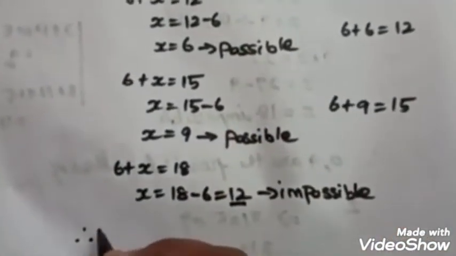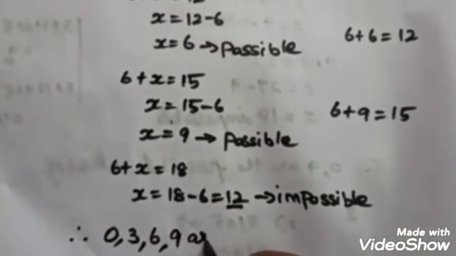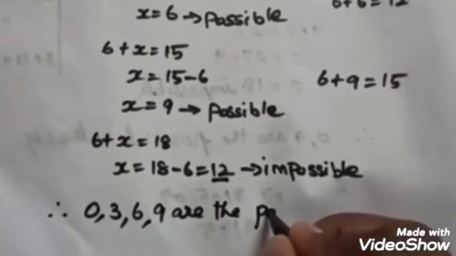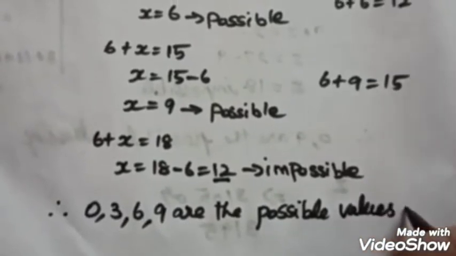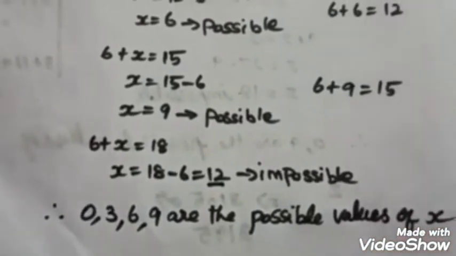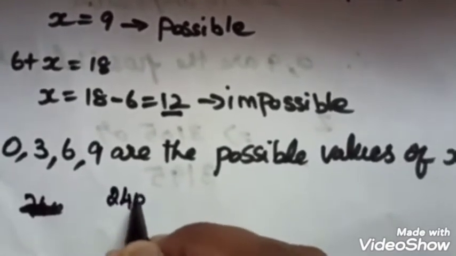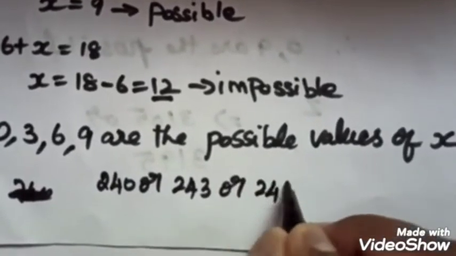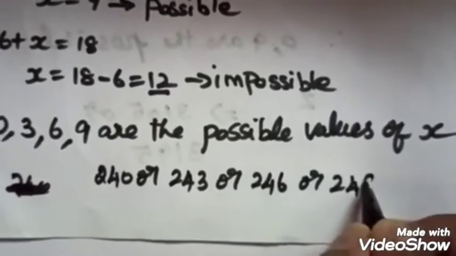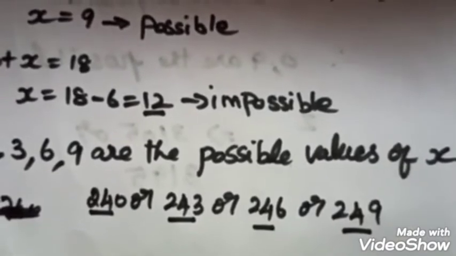Therefore 0, 3, 6, 9 are the possible values of x. 0, 3, 6, 9 are the possible values, which means what are the 3-digit numbers? It may be 240 or 243 or 246 or 249. So these are the possible 3-digit values that are divisible by 3.